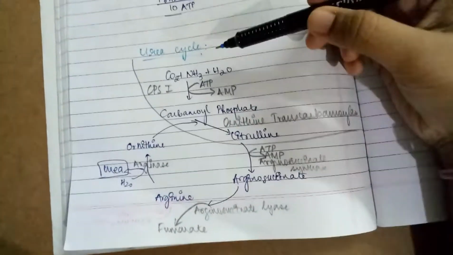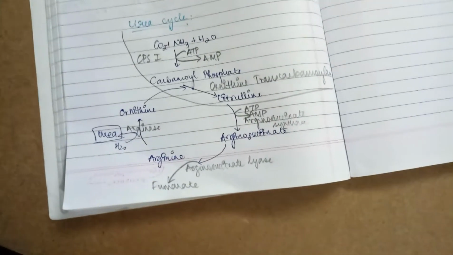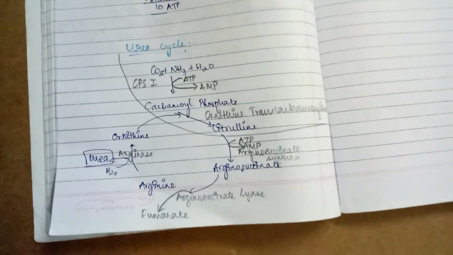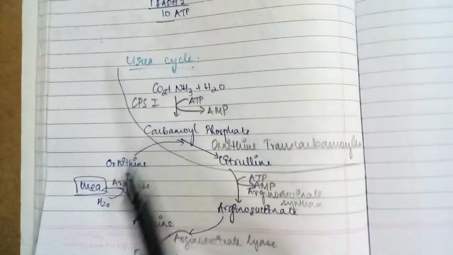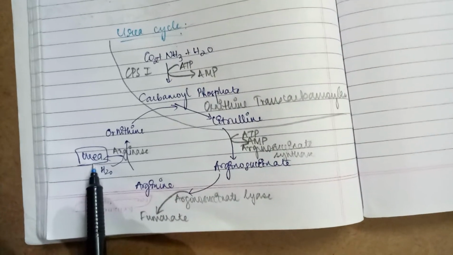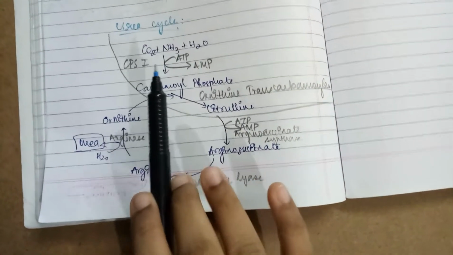Today's topic is going to be the urea cycle. So we will learn about the urea cycle. What exactly is the urea cycle? The urea cycle is a process by which toxic ammonia is converted into urea, which is non-toxic. So this process is known as the urea cycle.